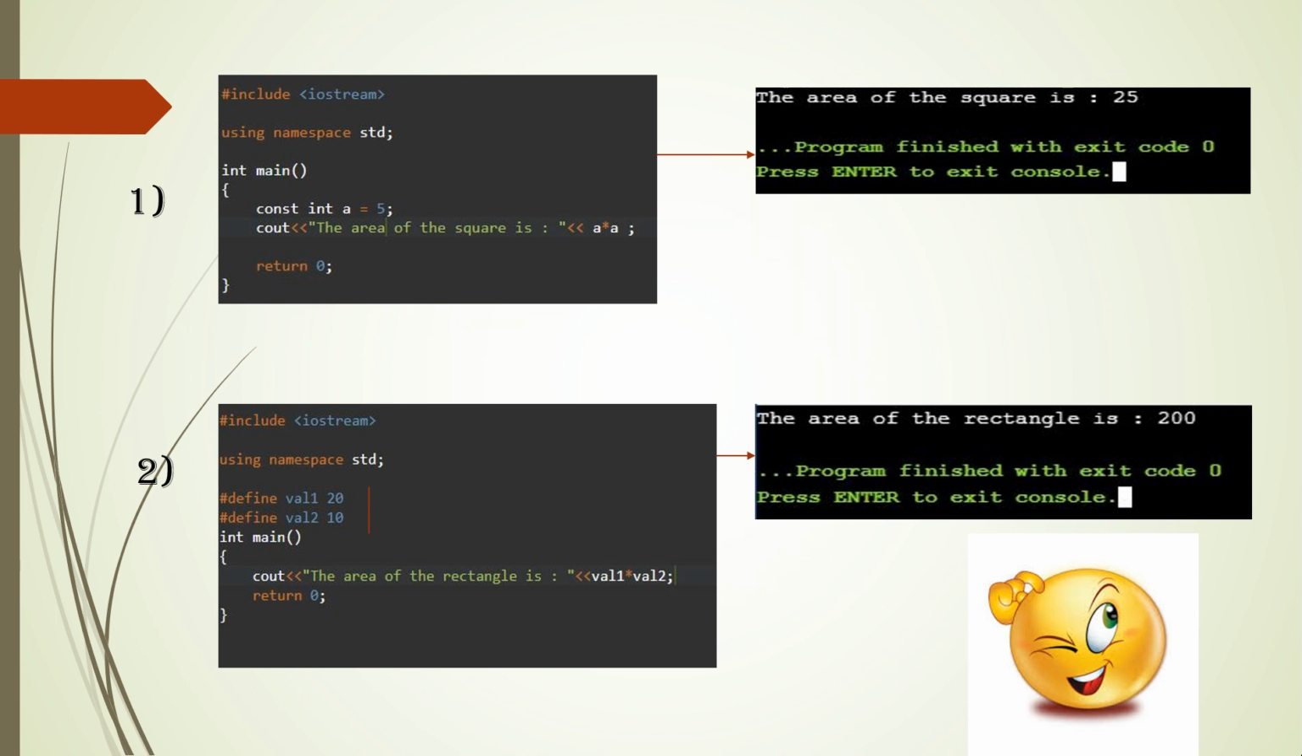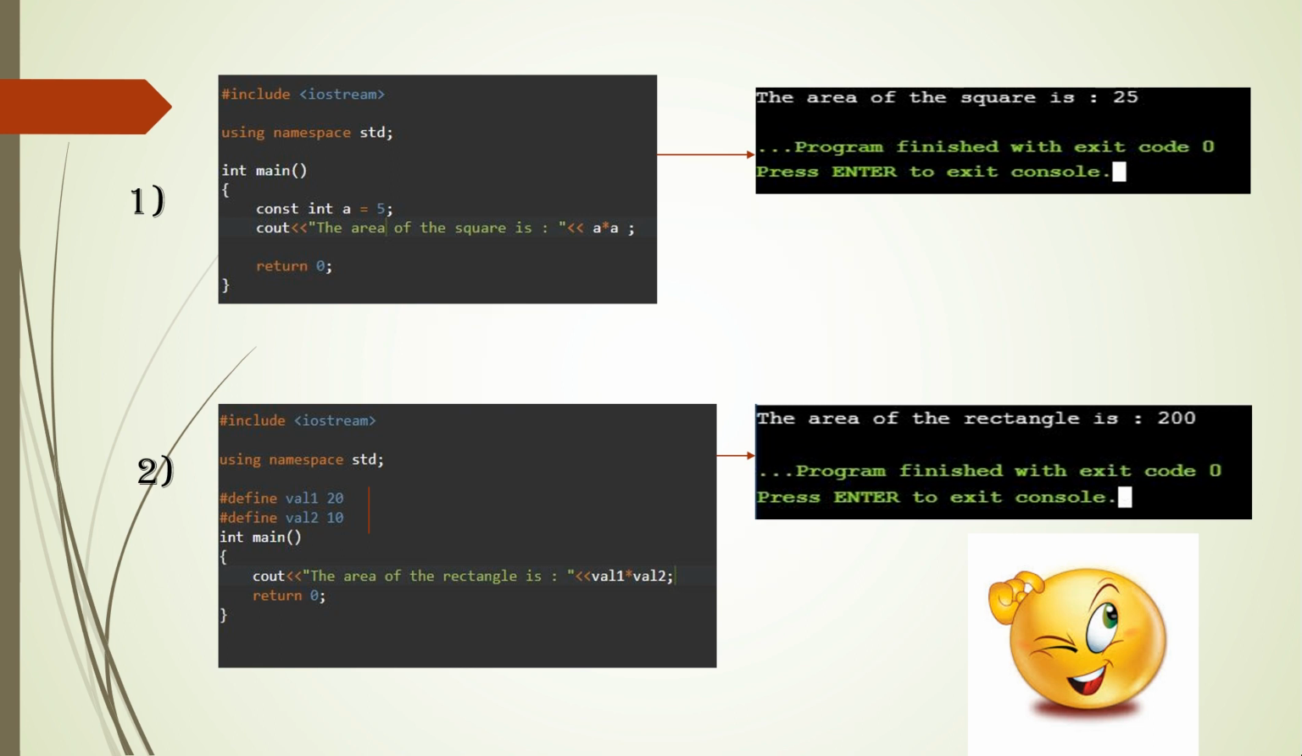we got the result: the area of the square is 25. The use of a constant is that you have the same value for a particular variable throughout the program. In this particular program, a will hold the value of 5 throughout the whole piece of code you have written inside the curly braces.